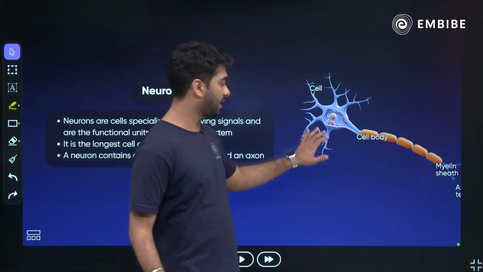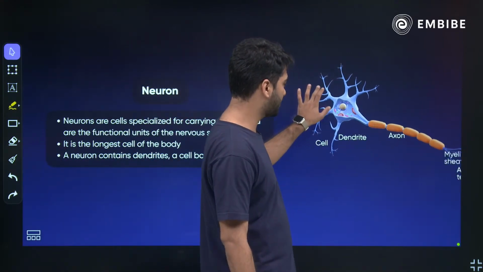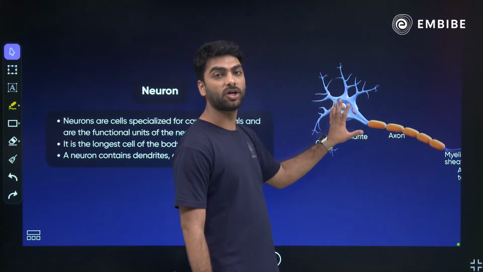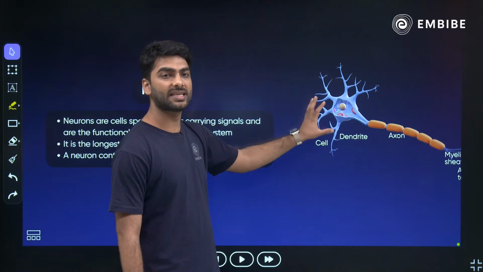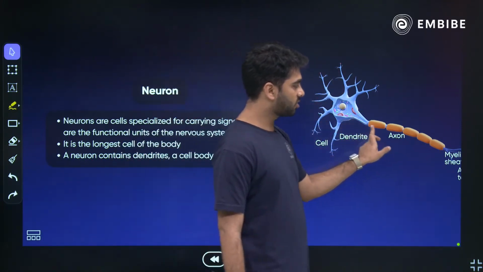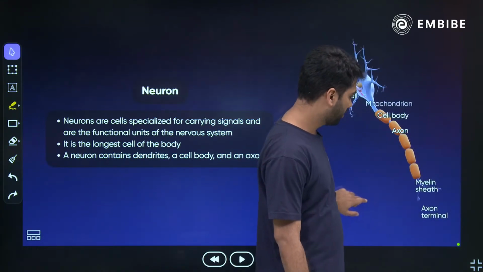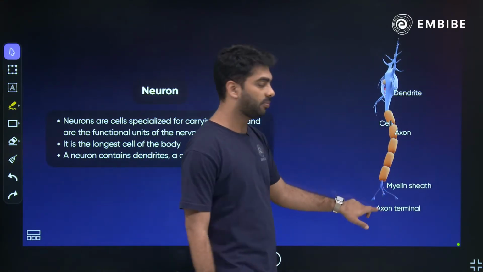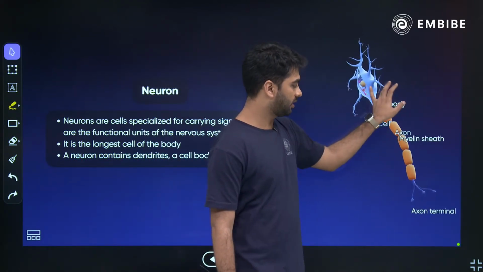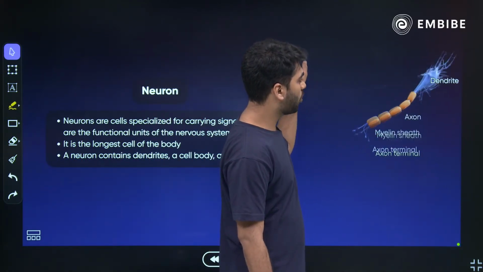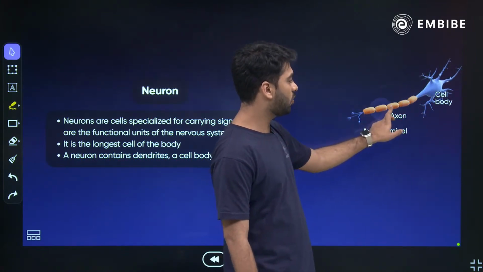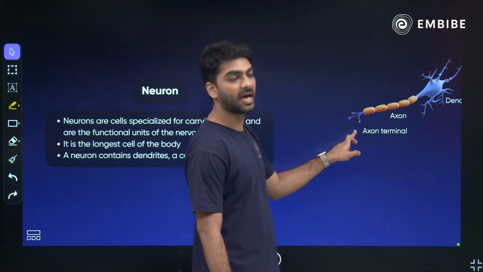तो यहाँ पे you can see this is the neuron. As you can see, this central part, the flat part is the cell body or the cyton. इसको हम बोलेंगे cell body या cyton. And यहाँ पे these hair-like structures are the dendrites. This long stem is the axon, and these are the axon terminals. So we have got cell body, also called cyton, the dendrites, the long axon. These yellow color things are the myelin sheath, and this is the axon terminal.